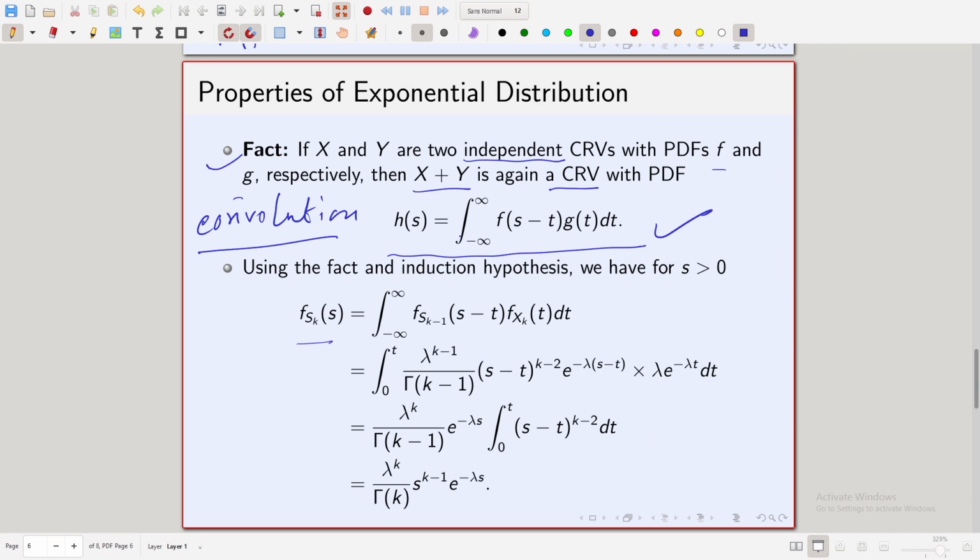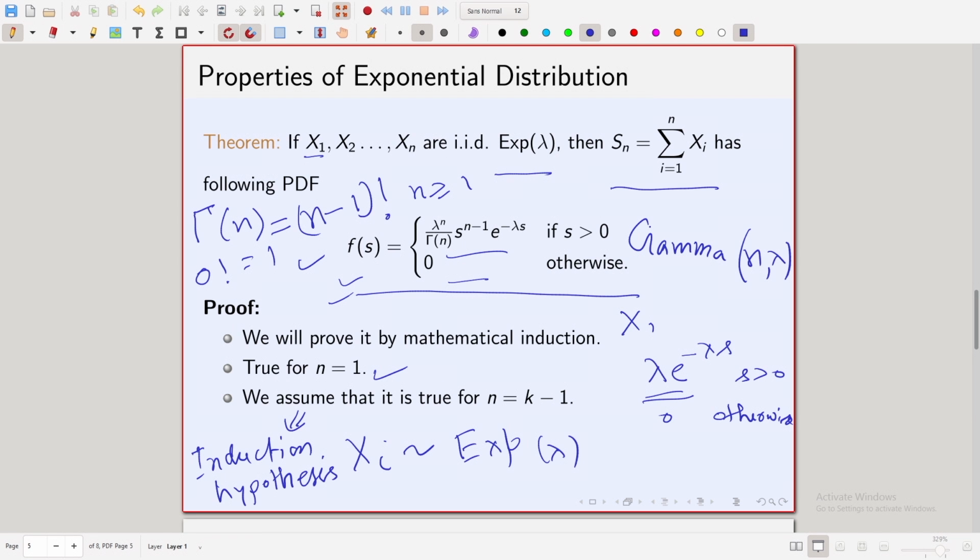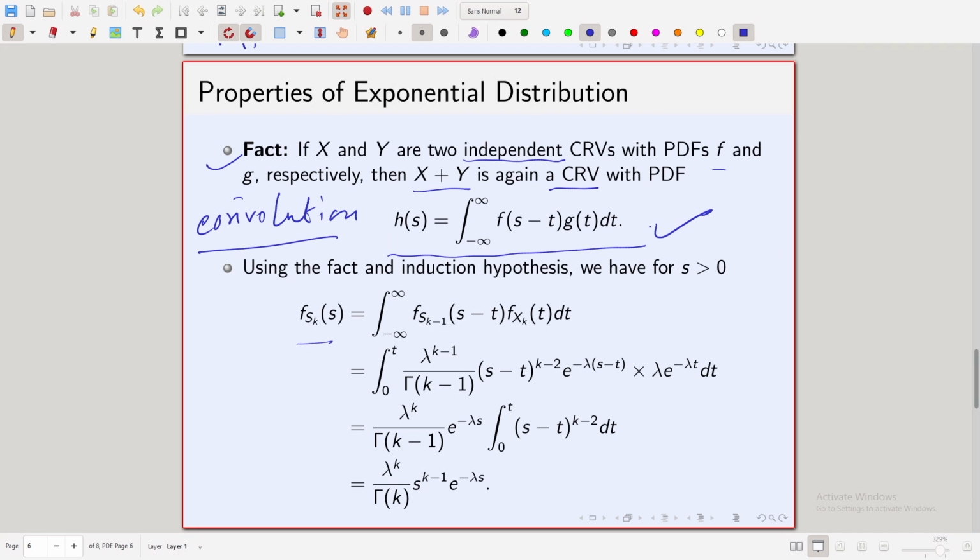So, we want to find the density of sk, which is the sum over i running from 1 to k of xi. Now remember, since each xi is independent, if I look at sk minus 1, which is the sum over i equals 1 to k minus 1 of xi, and xk, since the xi's are IID, sk minus 1 and xk are independent.